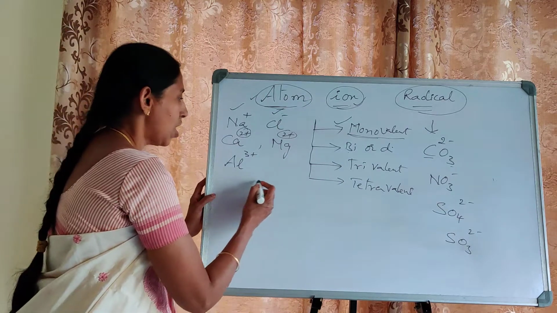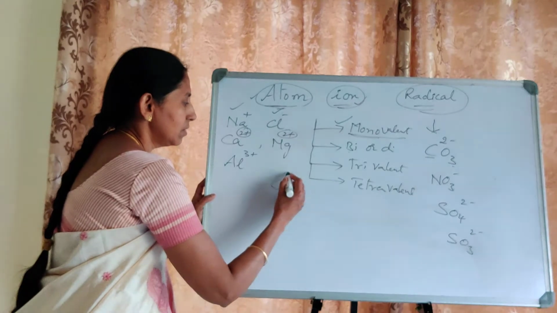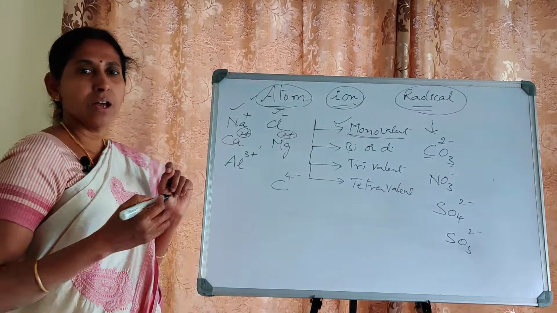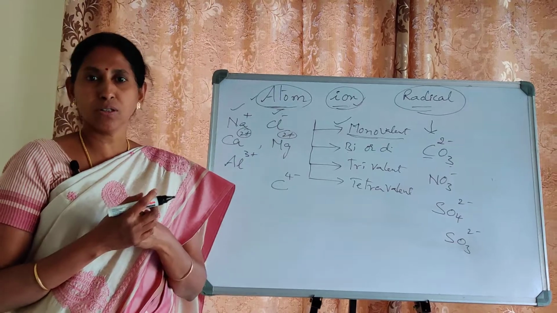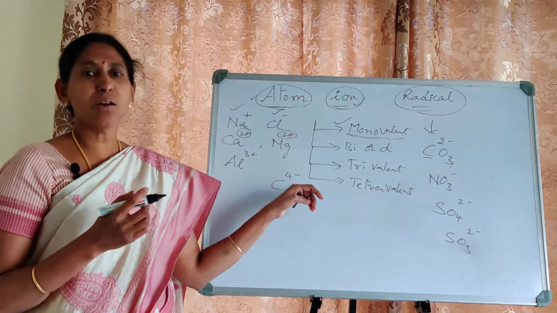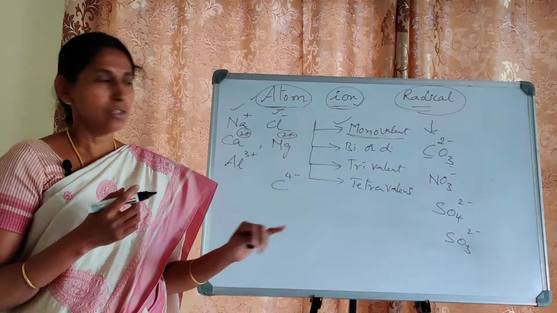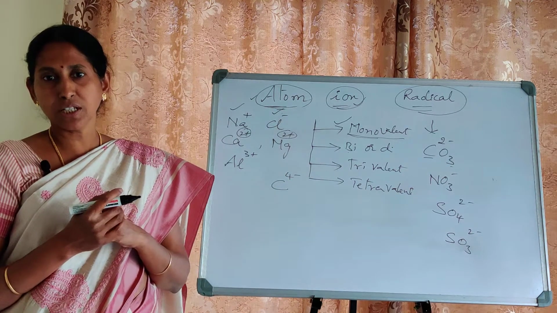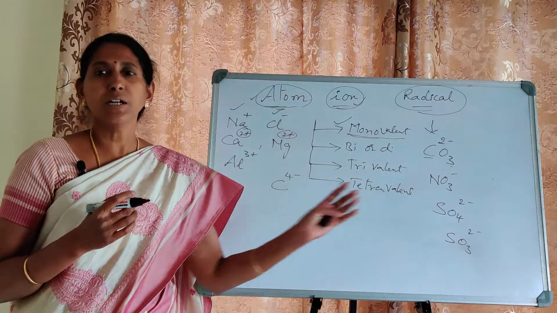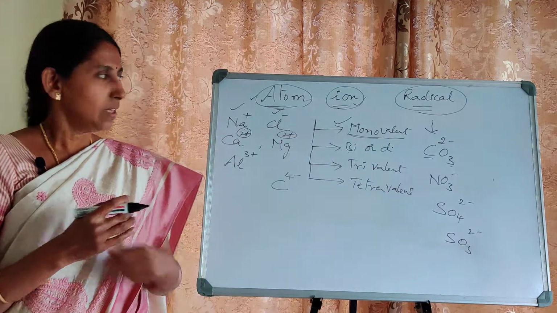Say for example, carbide ion. Under some extraordinary conditions, carbon gains 4 electrons, so it will become carbide ion, C4 minus. So how many units of charge here? 4 units of negative charge. Hence it is called a tetravalent ion.